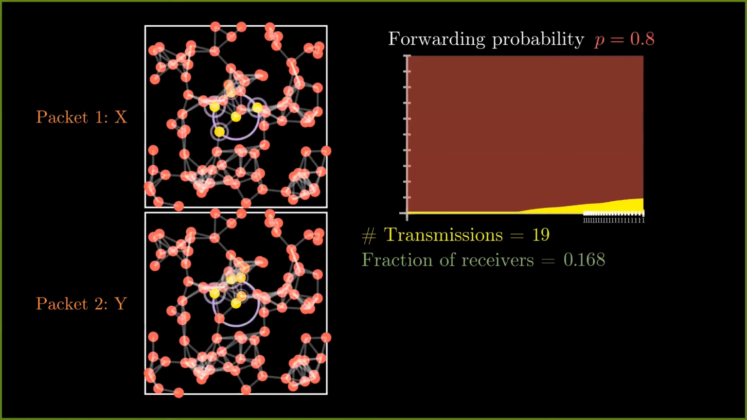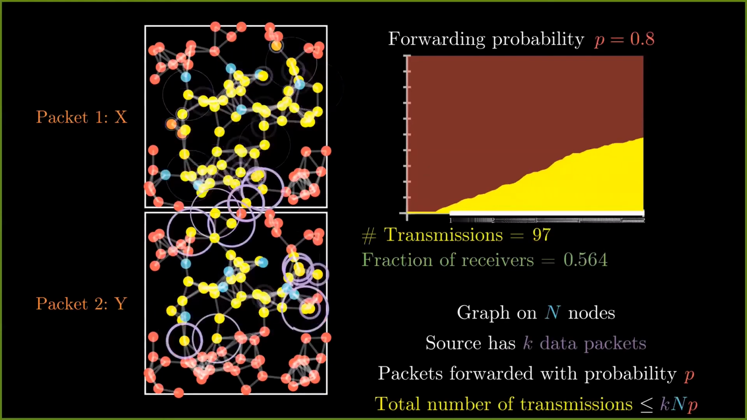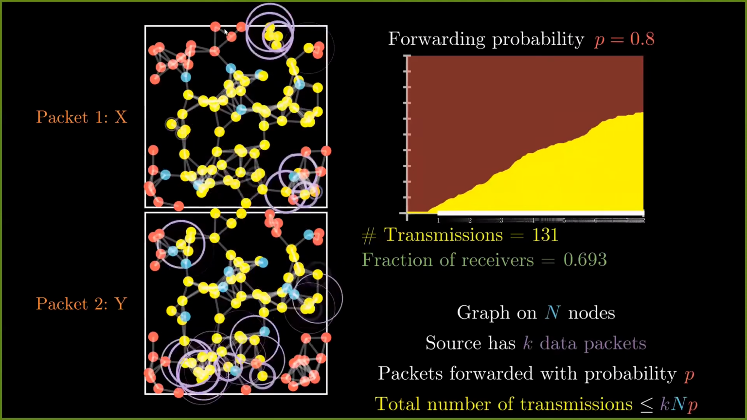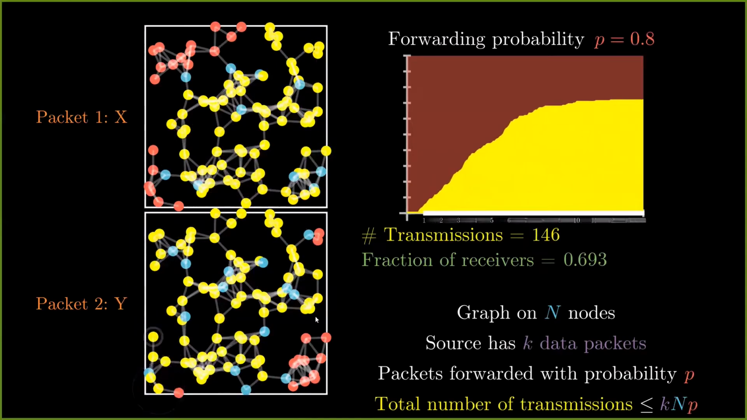Let's again see a simulation of this on a large graph. In this, I have taken the forwarding probability p to be 0.8. The yellow nodes here are those that receive the packet and transmit it. Blue nodes are those that receive the packet but do not transmit it. And the red nodes are those that do not receive the packet at all. Notice here that the number of transmissions is 147.